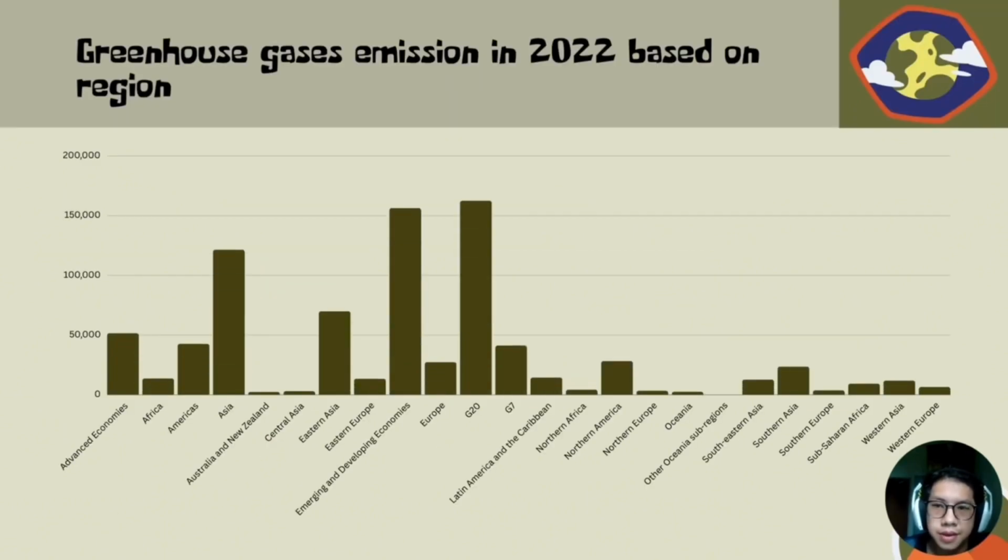Here is the bar chart of greenhouse gas emissions in 2022 based on regions. From this bar chart, we can clearly see that G20 countries release the most greenhouse gas emission in 2022.